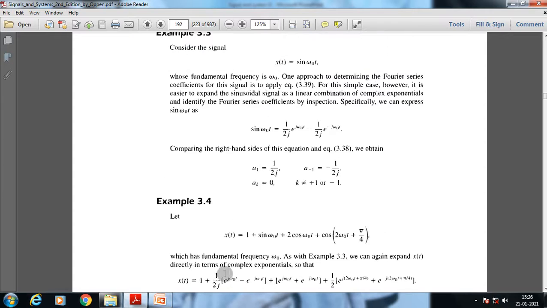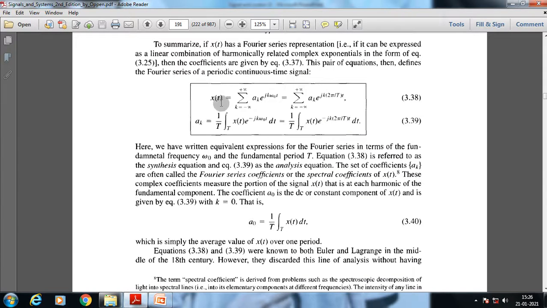As we are describing here, the analysis equation is the equation through which we can extract the constant coefficients of each harmonic. And the synthesis equation for x(t) is the equation which represents the linear combination in exponential form of any kind of sinusoidal or cosine function. If we have to extract the nature or the properties of a specific periodic signal, we can use this exponential form, or the linear combination of exponential forms, which is basically known as the Fourier series representation of a periodic signal.